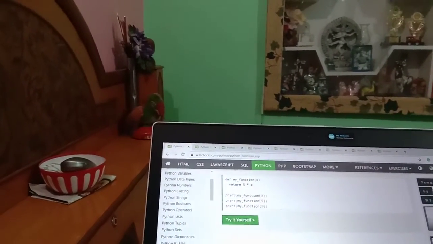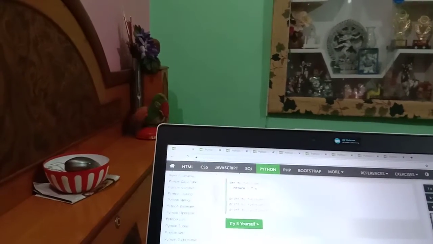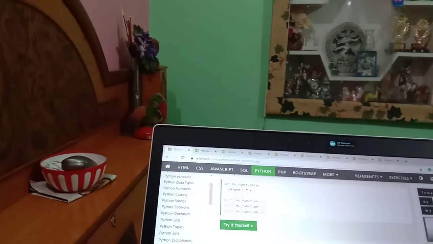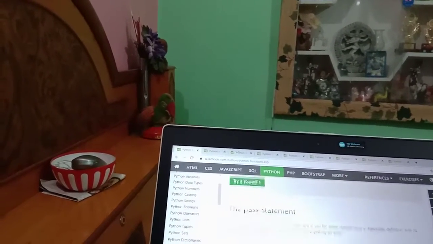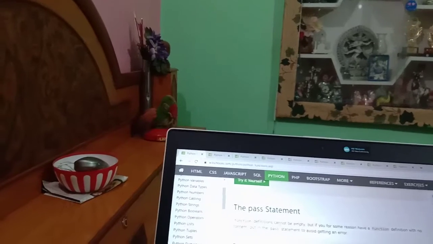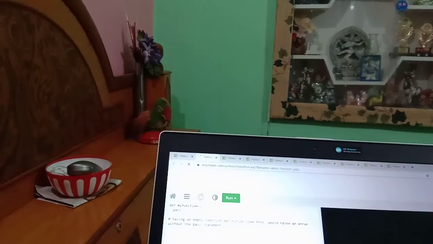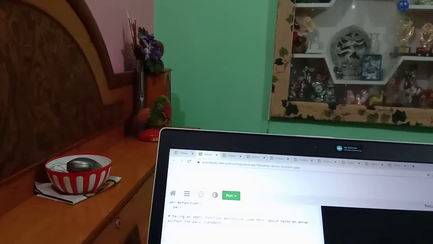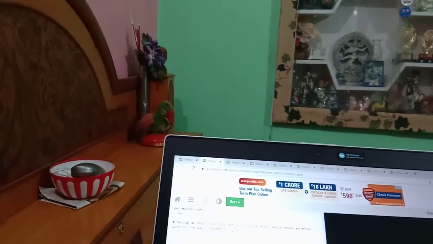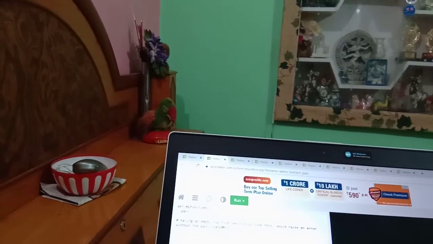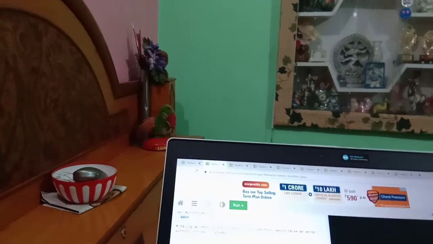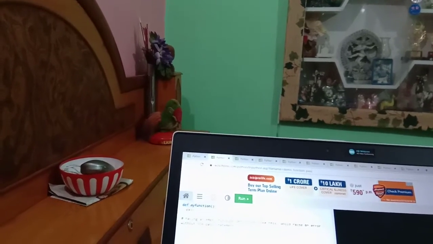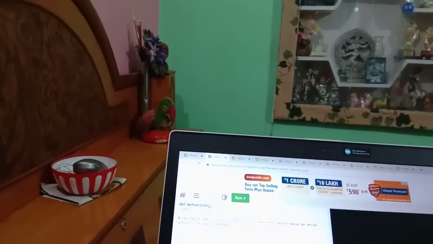The pass statement. Function definitions cannot be empty. But if you for some reason have a function definition with no content, put in the pass statement to avoid getting an error, like define my function and pass. Then we get the output. Having an empty function definition like this would raise an error without the pass statement. Suppose you do not add any pass and we directly run this one-line program, then you will get the error. And if you want to avoid this error, then you have to add the pass statement.